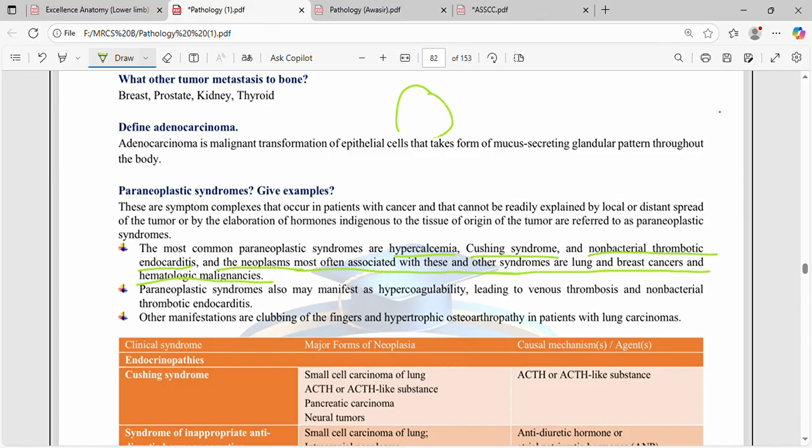You know that cancer can cause a hypercoagulable state, and this can lead to venous thrombosis, DVTs, and thromboembolic events. Plus, this can also cause non-bacterial thrombotic endocarditis. Other manifestations are clubbing of the fingers and hypertrophic osteoarthropathy in patients with lung carcinoma. So there will be clubbing of the fingers and hypertrophic osteoarthropathy in patients with lung carcinoma.